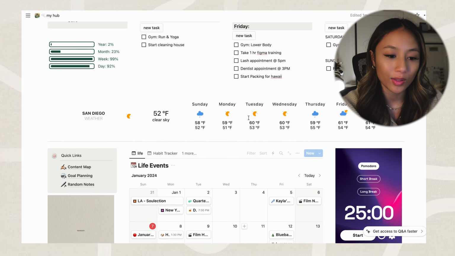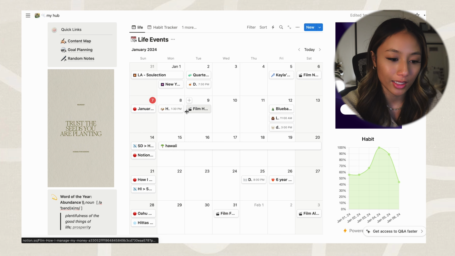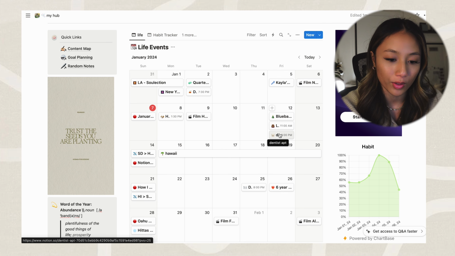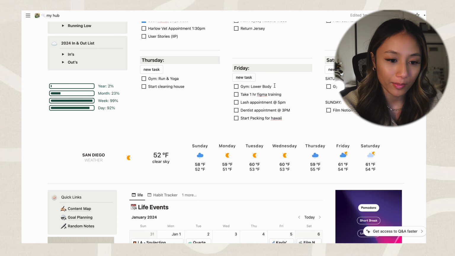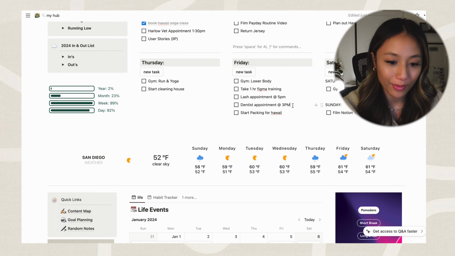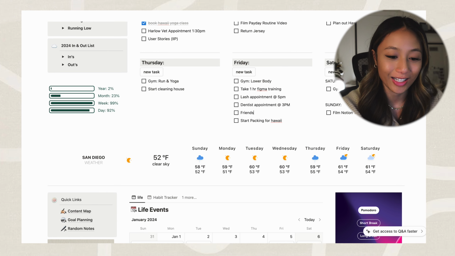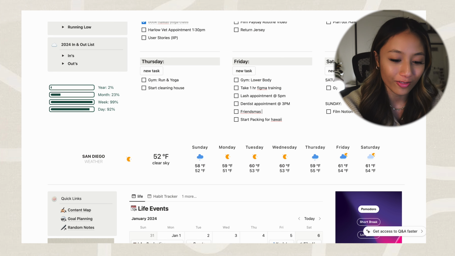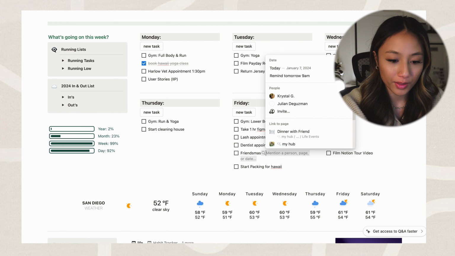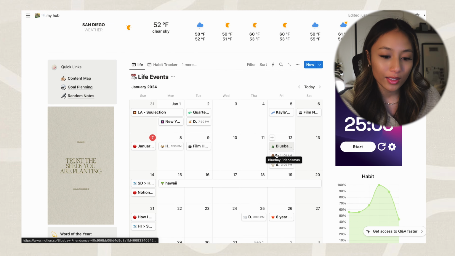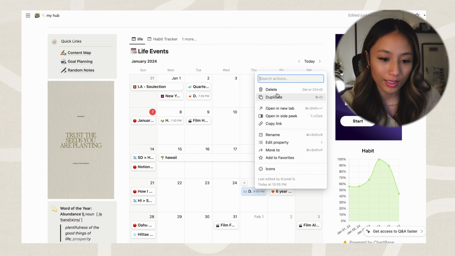What I also like to do when I'm planning out my week is I'll go into here and say, okay, I have a Harlow appointment, I have an appointment here. Let me go into my weekly planner and make sure I'm tracking that. I also realized that we have another Friendsmas, a super late Friendsmas on Friday, 8 p.m. So I'll put that in. So that's how I utilize this, and then it's so easy to just delete an item. You just right click it and then select delete.